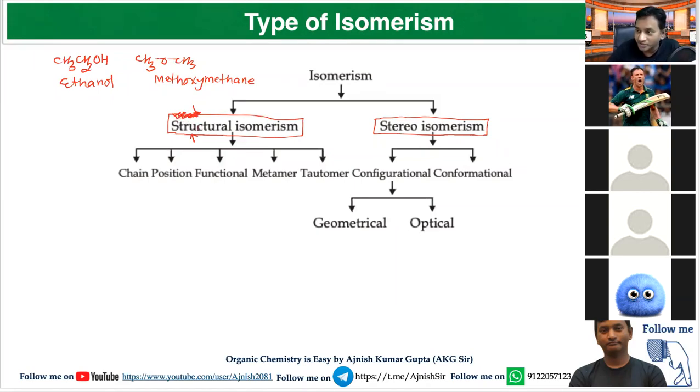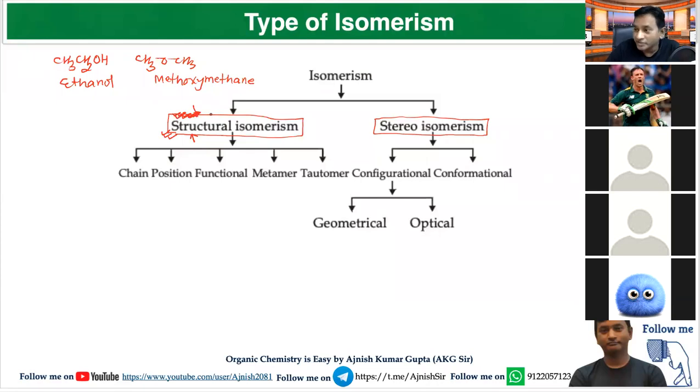To find out structural isomerism, always think of the connection and the name. If names are different, then they are called structural isomers. Is the definition clear? Good.